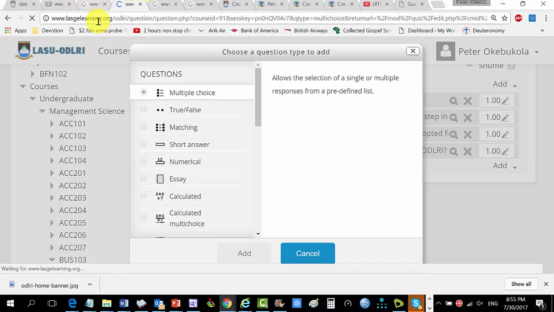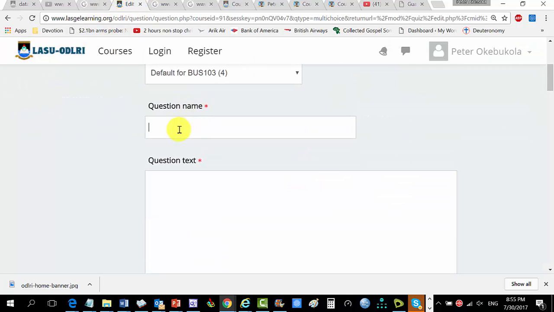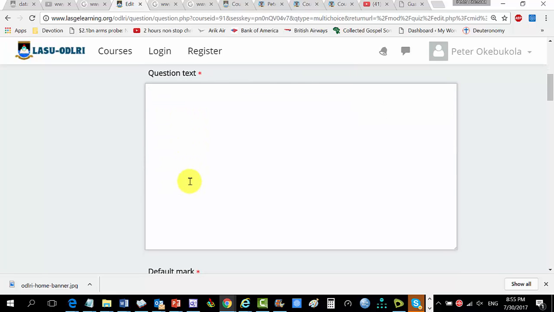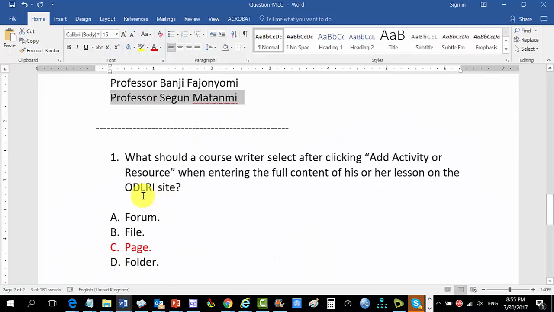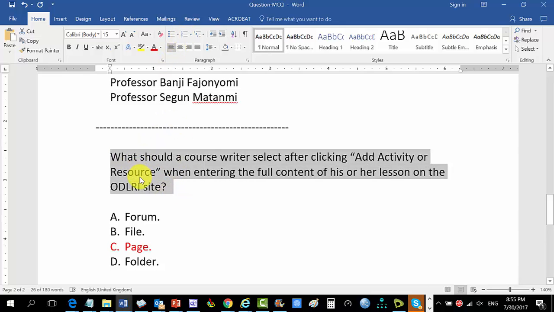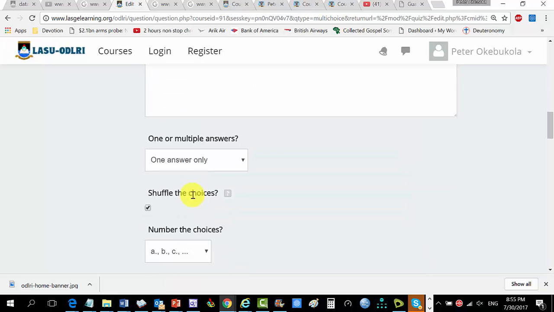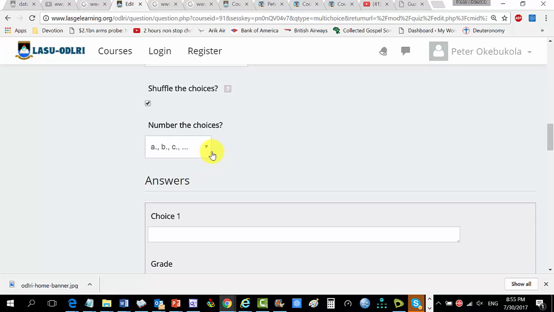So it's loading. Internet wahala there. Question name, excuse me, question 5. Question text, that's the stem. I take this off, I copy it, I come here, put it there, and then we have this ABCD.